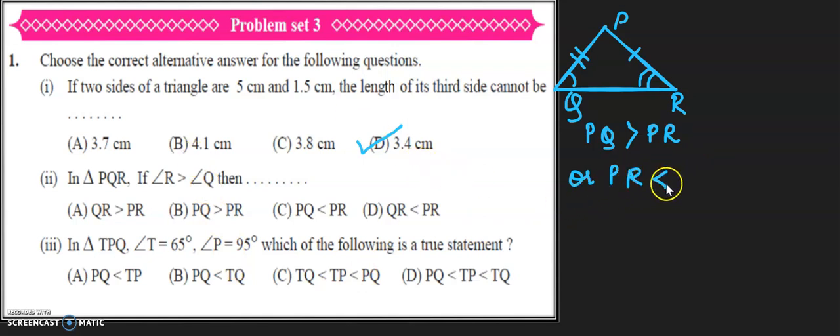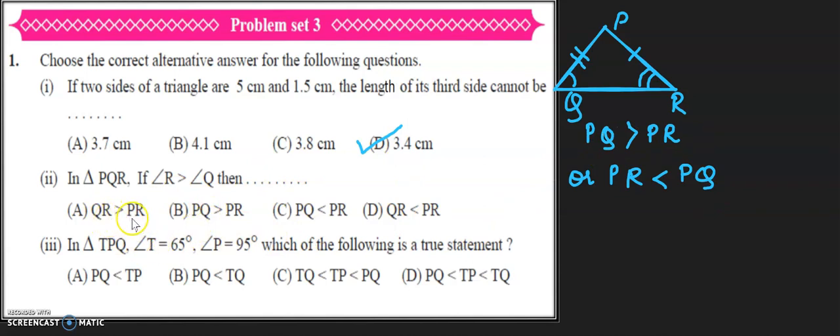PR is less than PQ. I can write either of the two options: either PQ greater than PR or PR less than PQ. Now using this we'll find out which is the correct option.